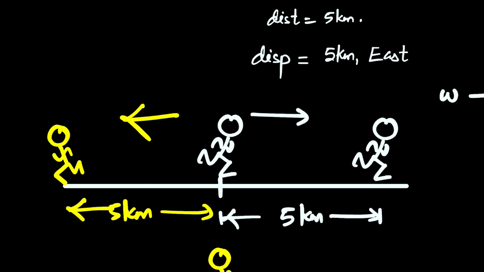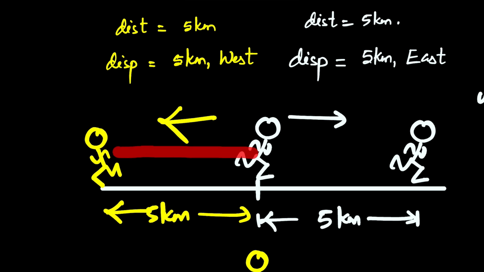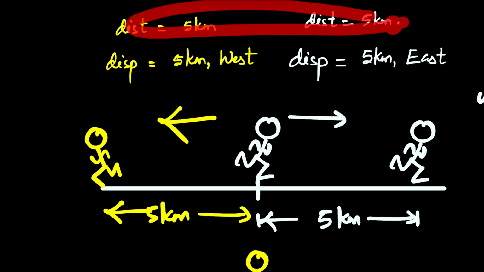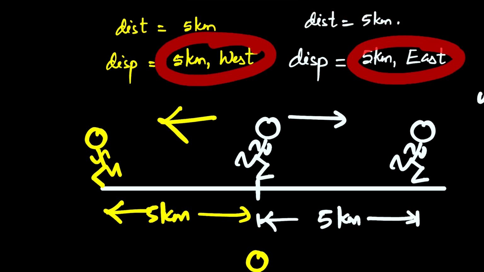What about the yellow one here? If I ask you what is the displacement of this yellow guy here, it will also be 5. The value is still 5 kilometer, but he's moving along west, so it's 5 kilometer west. Then if I ask you what is the distance of this guy, you can say it's still 5. Distance is all about the length. How long is this? It's 5 kilometer. As you can see, the distances are the same, but when you talk about displacement, one is moving along east and one is moving along west.